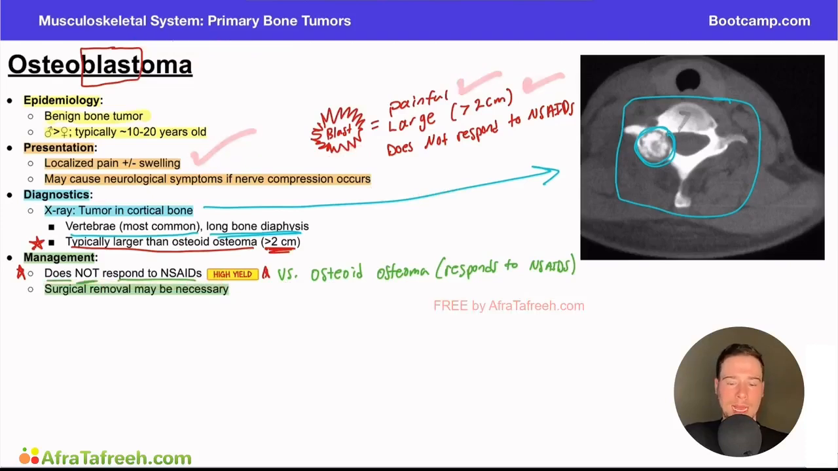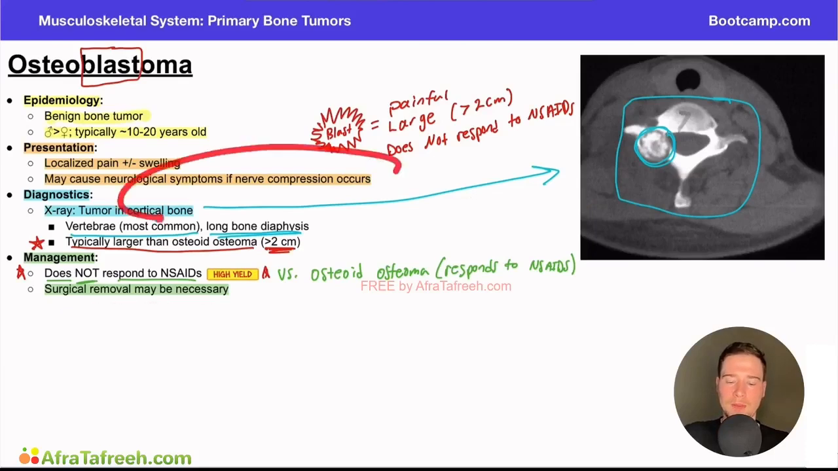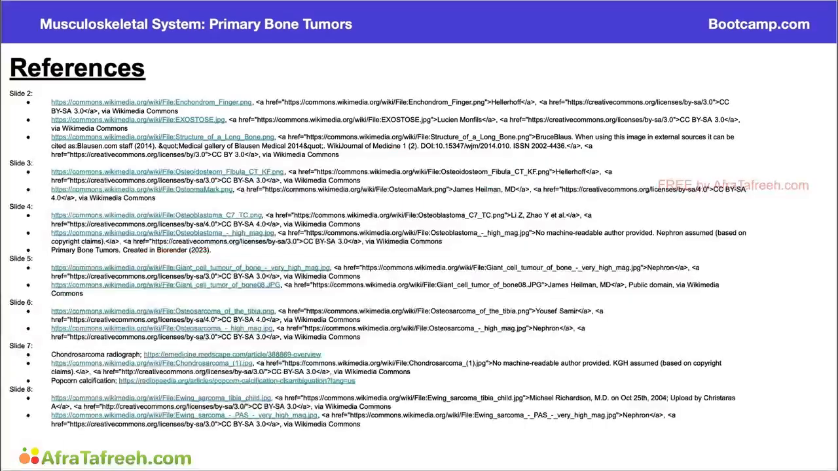It's large, a blast. I think about being large. We talked about that here. And it does not respond to NSAIDs. I think about it being a big, painful blast that is not easily treated with anti-inflammatories. So that's how I kind of keep this tumor straight in my mind. Now, although NSAIDs are not useful for this particular condition, patients may be indicated for surgery, particularly if they're having these neurological compressions, if they're having nerve compression because the tumor is pushing on the spinal cord. That could be a possible indication for surgical intervention.